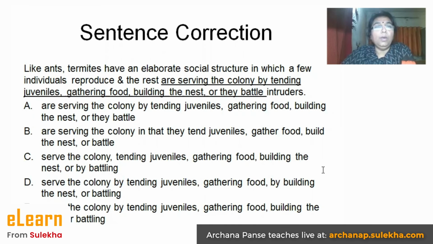Now what happens to the A option? Are serving the colony by tending juveniles, gathering food, building the nest, or they battle intruders. That's a repetition. So what do you think? Is this correct, or what is your take on the whole thing? Option A is very similar to the highlighted part.